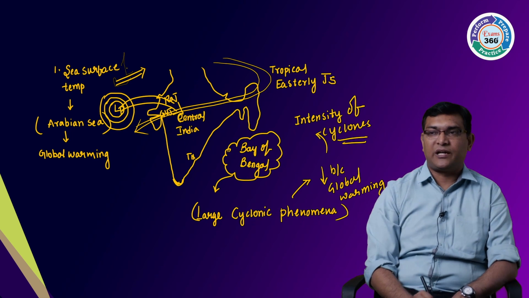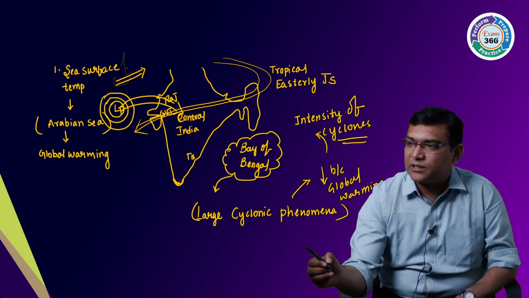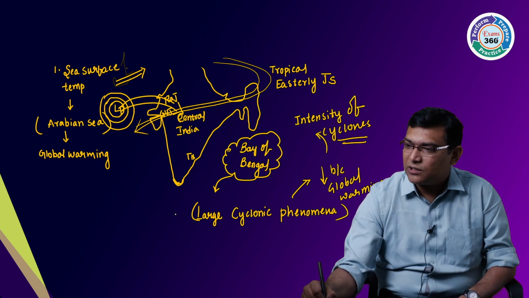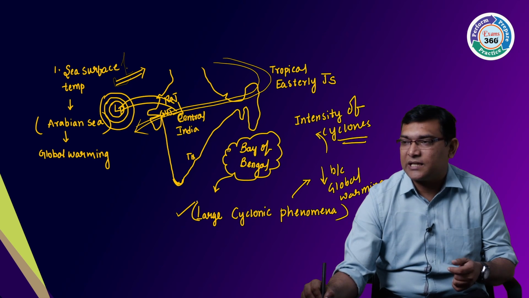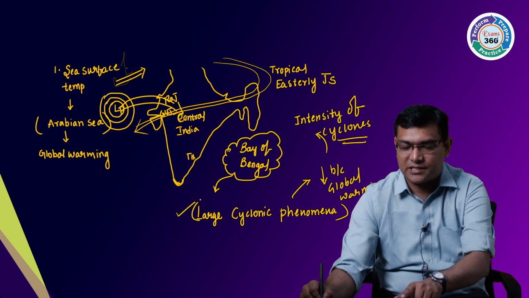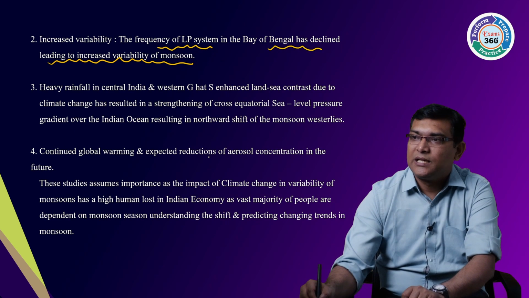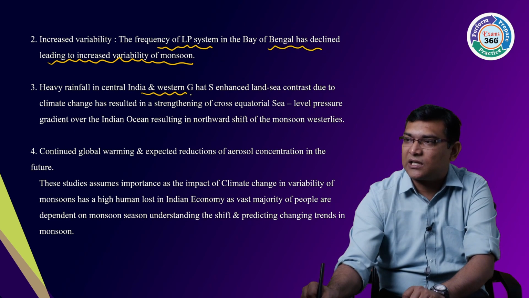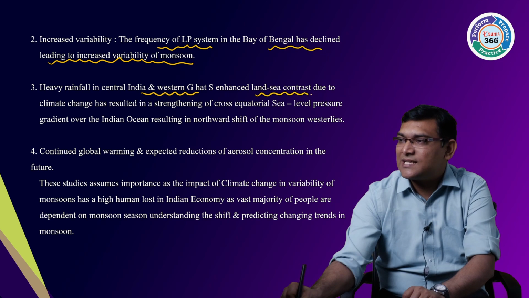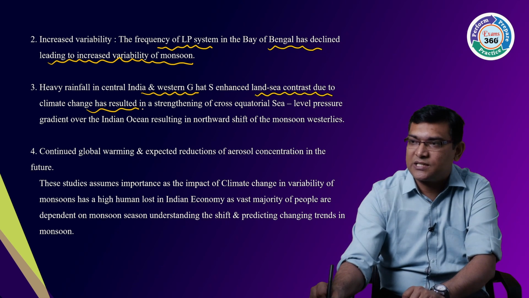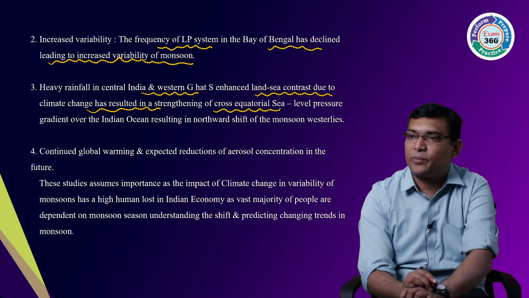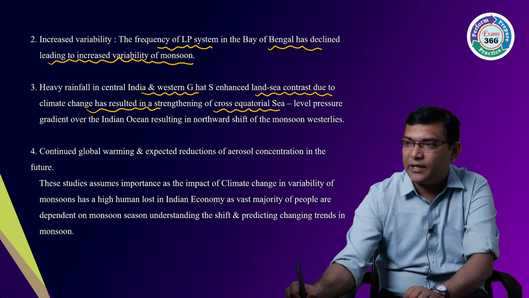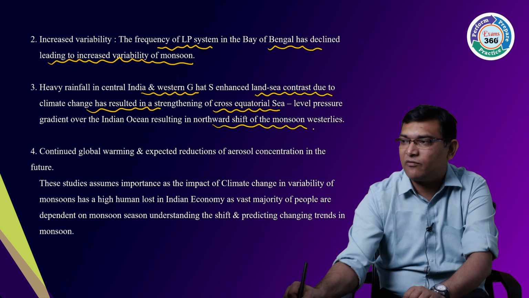Because of this, large cyclonic phenomena are decreasing but intensity is increasing, so the rainfall has decreased. Then heavy rainfall in central India and the Western Ghats: land-sea contrast due to climate change has resulted in strengthening of the cross-equatorial sea low pressure gradient over the Indian Ocean, resulting in a northward shift of the monsoonal westerlies.